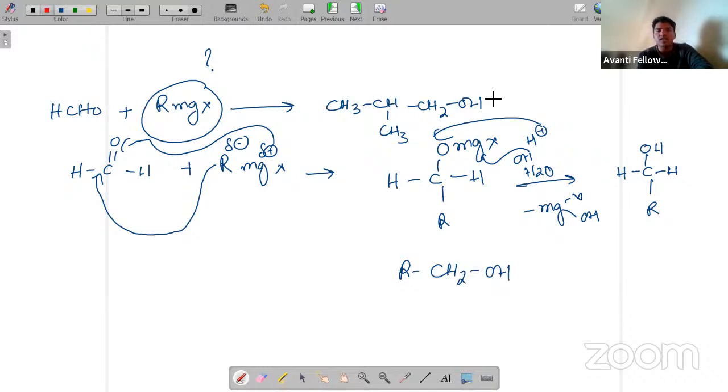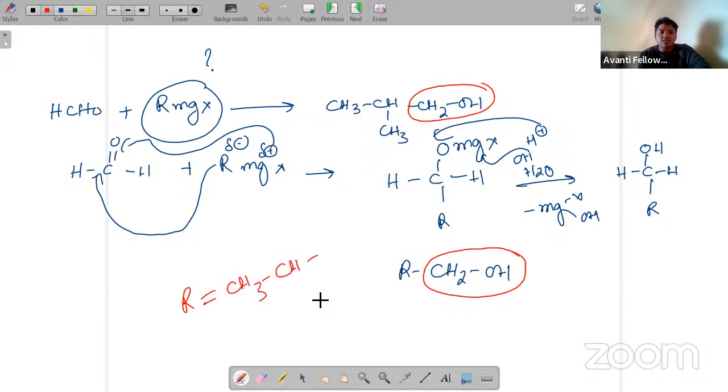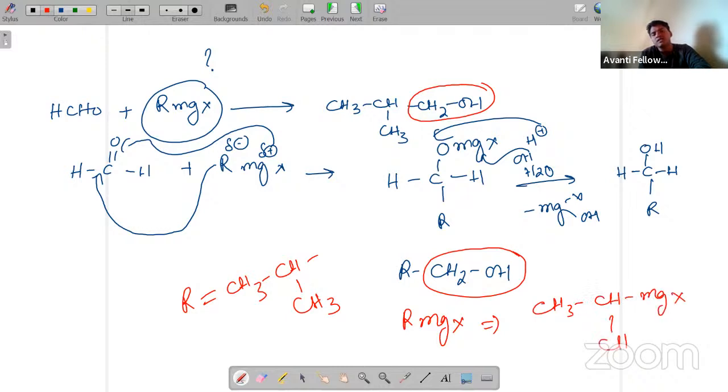If you can see here, CH2OH is here and CH2OH here. What will the R become? R is simply CH3, CH, CH3. So if you want to write RMgX, RMgX is simply CH3, CH, Mg, X, and CH3. So this is our Grignard reagent.